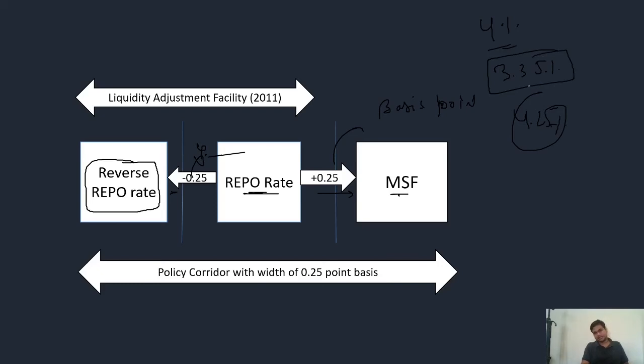It has been increased, I think, to around minus 0.65% for the corona period, and both of these are called liquidity adjustment facility, and all three are called the policy corridor with a width of 0.25 basis, but in the corona period it will not be considered.